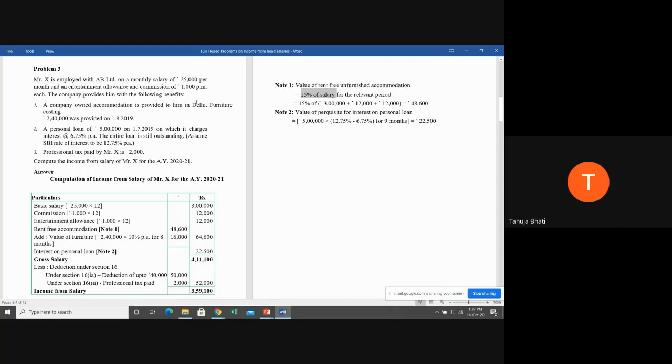Why 15% of salary? Because in a city like Delhi, we know that the population is going to be more than 25 lakhs, and the company is owning the accommodation, not taking it on lease. Because if it is taking on lease, the provision to be applied is a little different. So 15% salary of the relevant period. Now, can anyone tell me what is the salary we are supposed to take for the purpose of calculating rent-free accommodation?